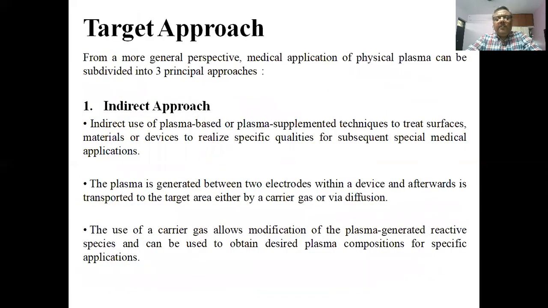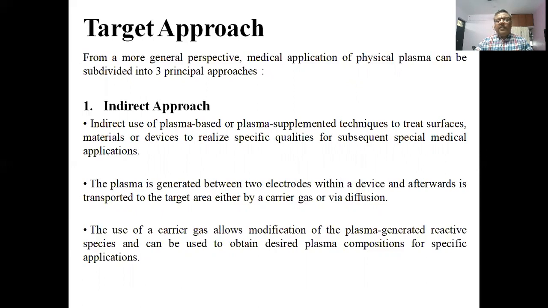And the target approaches, we have three, based on the distance from the target to the source of plasma. The first one is the indirect approach. The indirect use of plasma-based or plasma-supplemented techniques to treat surfaces, materials or devices to realize specific qualities for subsequent special medical applications. The plasma is generated between two electrodes within a device and afterwards is transported to the target area either by a carrier gas or via bioinfused.